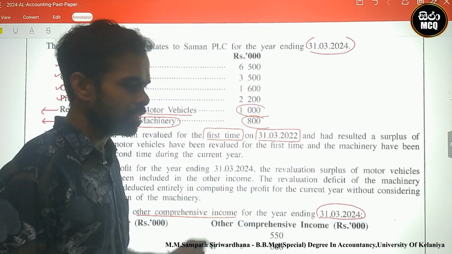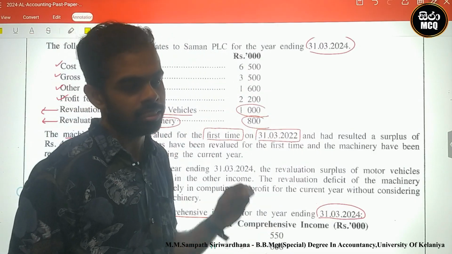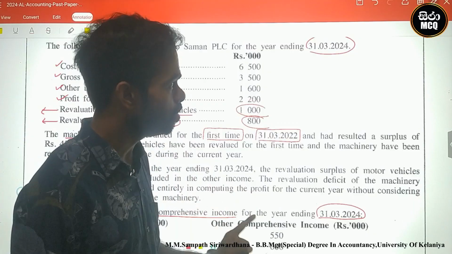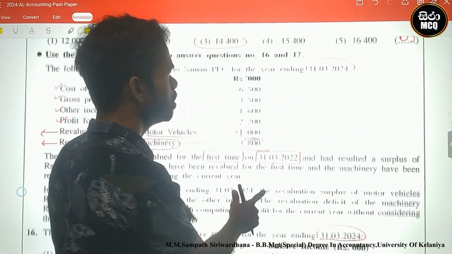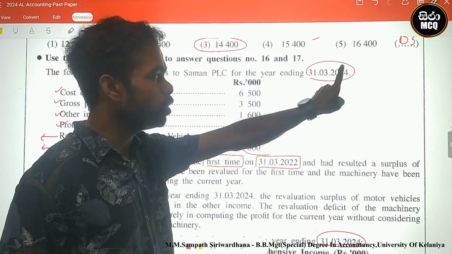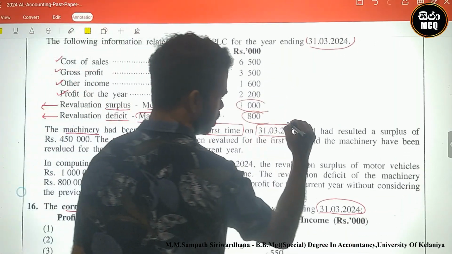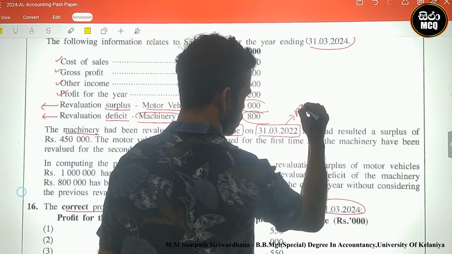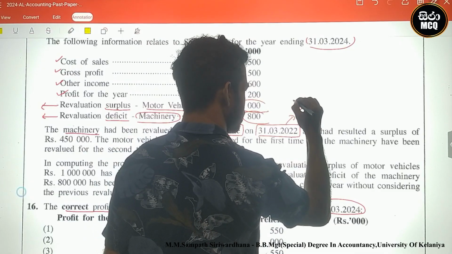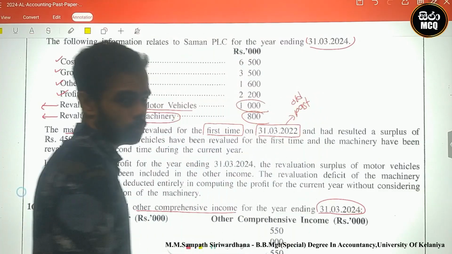Is that the current year or a past year? Past year. Why? Our current year is 31st March 2024, but this revaluation was done earlier. This is the old past situation.